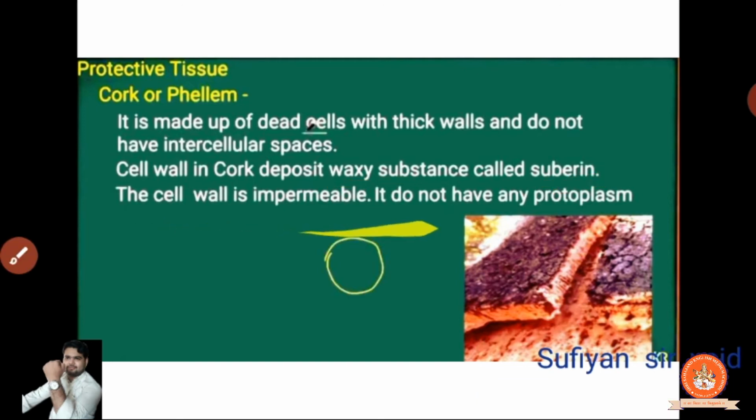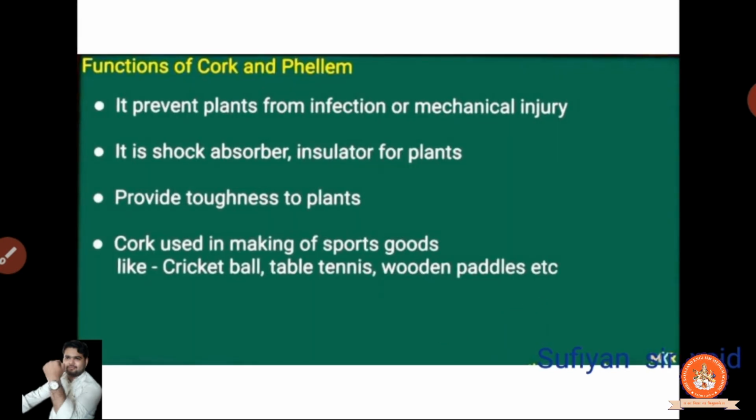The cell wall is impermeable. It does not have any protoplasm. Clear? So they lack space. Even they don't have protoplasm, means they don't have pores. There are no pores. Clear?